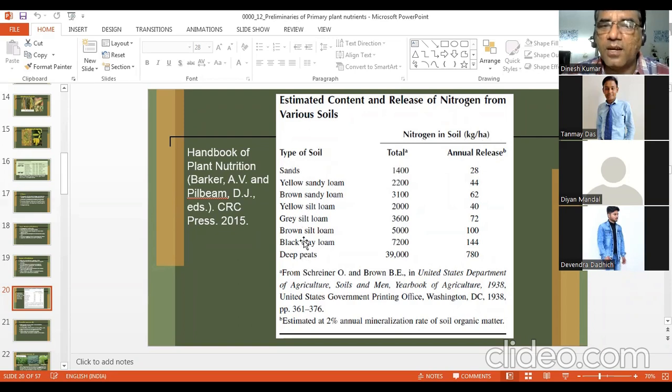And then you can see the different kinds of soils. They have different status of nitrogen. In general, the heavier the texture of the soil, the more is the total nitrogen. So you can see it may be 2200, 3100, likewise, the total nitrogen. You can work out, we did some numericals if you remember, and then annual release, estimating 2% annual mineralization rate of soil organic matter. So 2%, 28, 2%, 44. So you can see this much nitrogen is released, but the release varies with the kind of soil. Deep peats have highest release.